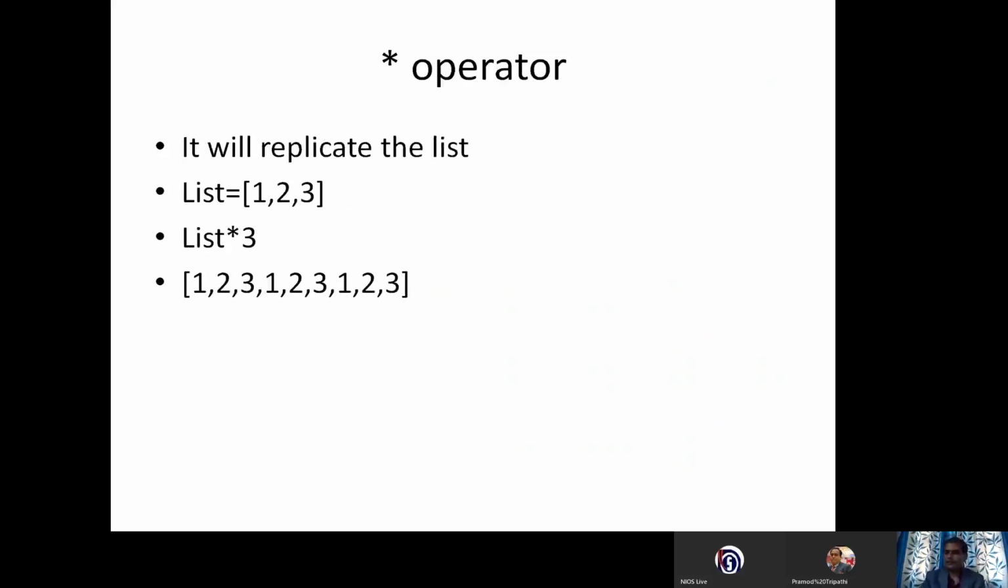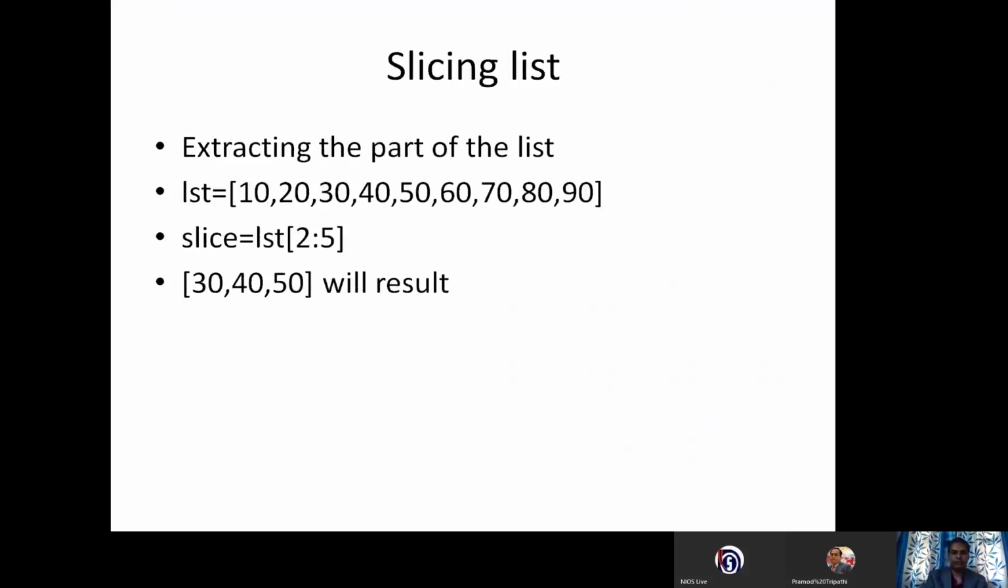Now we will discuss the multiplication or replication operator. It will replicate the list. List is equal to, I have given 1, 2, 3. I am applying list multiplication 3. You can see the list got multiplied 3 times. If you give 5, it multiplies 5 times. If you give any number value, it will be multiplied that many times.